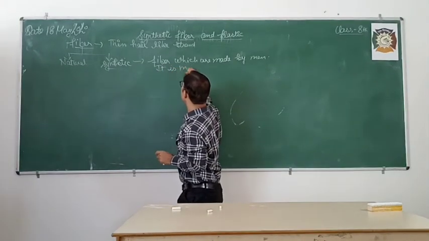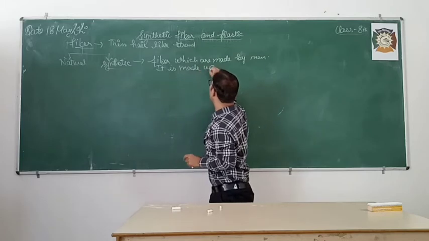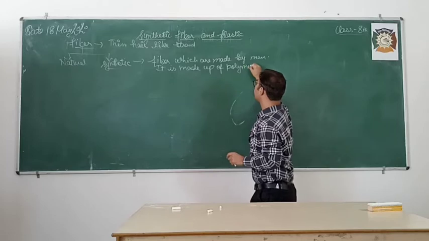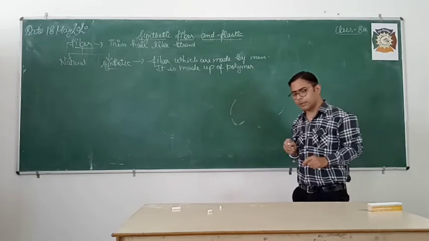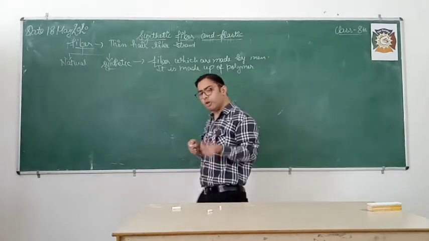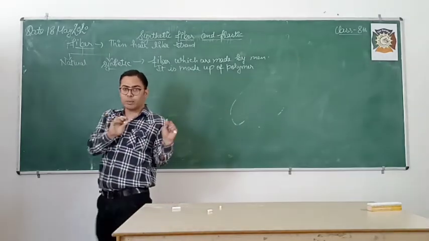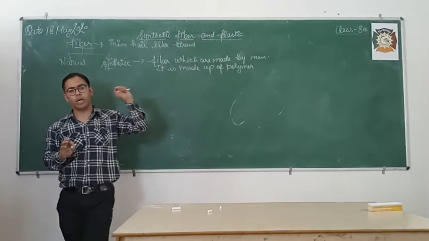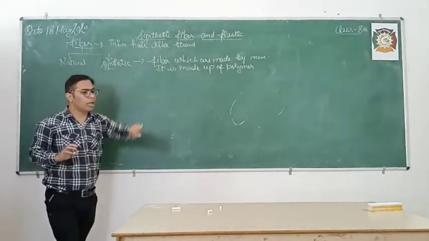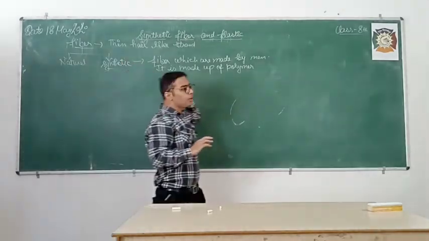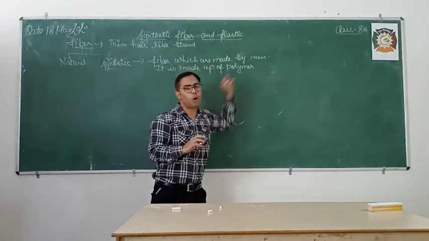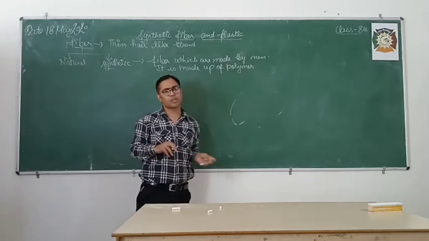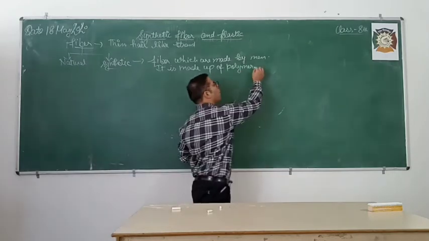Now, synthetic fiber is made up of polymer. Now students, this chapter is mainly theoretical, but if you try to understand it, I will explain this chapter in such a way that you will understand each and every topic. You don't need to cram it. Now next thing is that synthetic fiber is made up of polymer. Now the question arises, what is this word that is known as polymer?